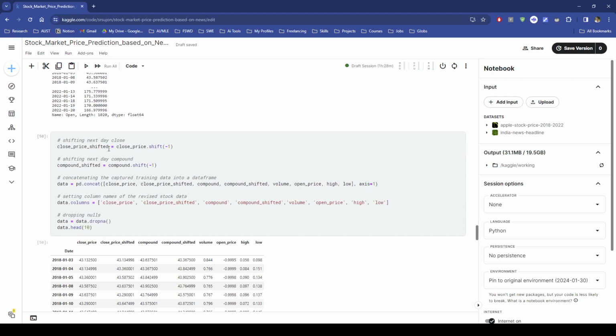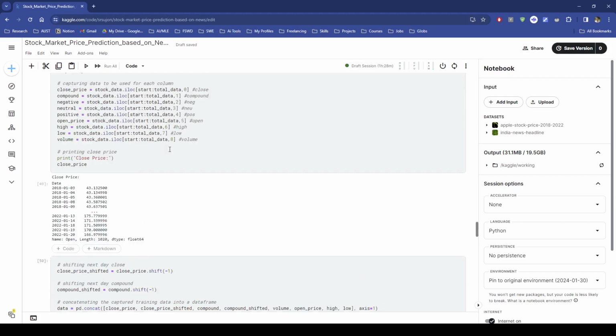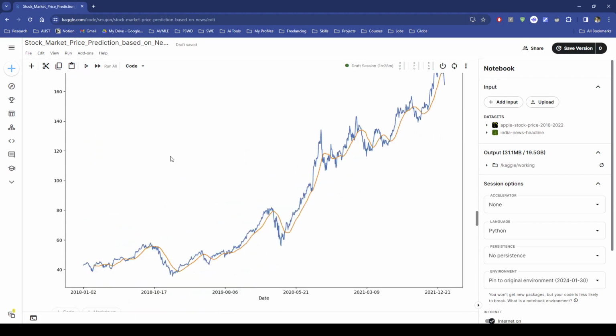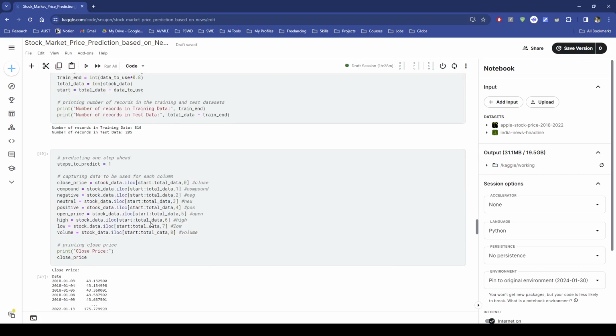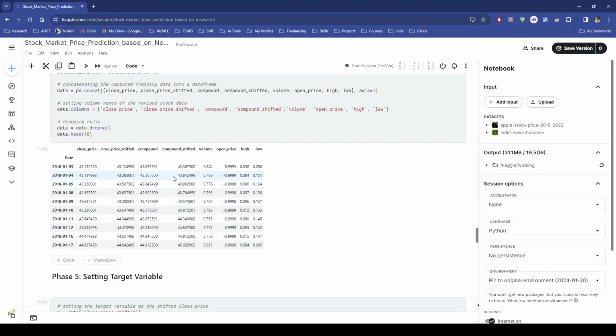That's the close price shifted. As this is stock price, we need to see the previous day and the next day or current day value. So I introduced a close price shifted value, which is the immediate before value. Here you can see the close price shifted and close price.